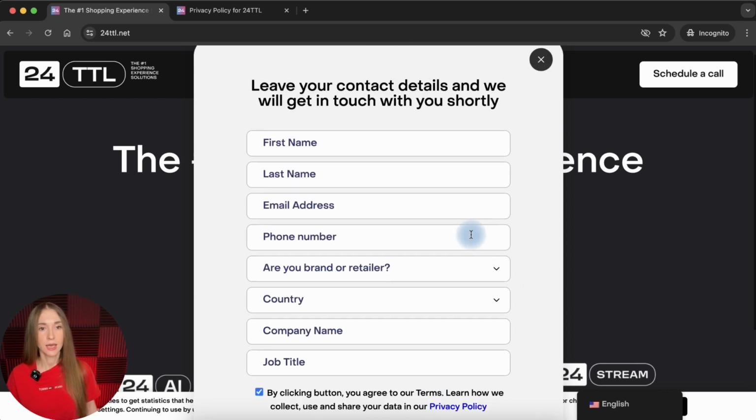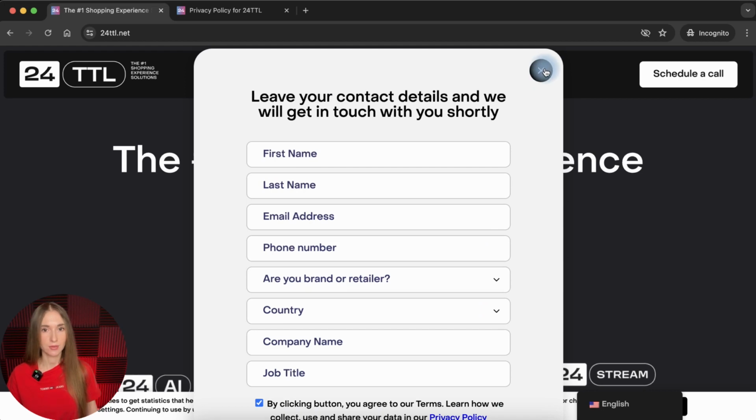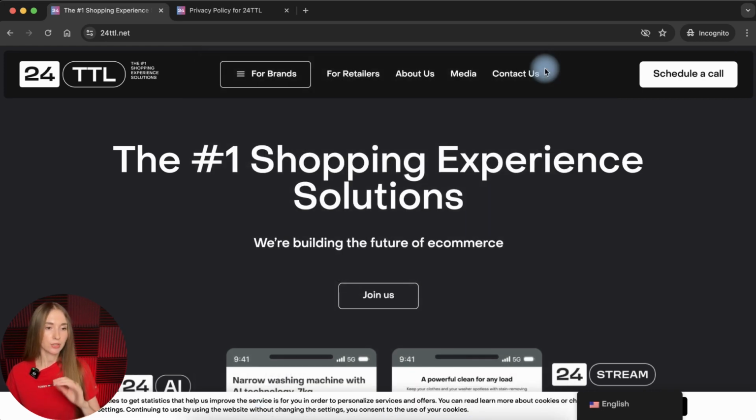So let's close this tab for now with this website form. So we just explored the Join Us button, and we saw here the demo request window, or the website form to request a demo. So let's move forward.